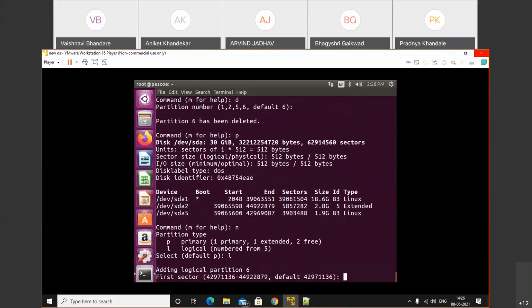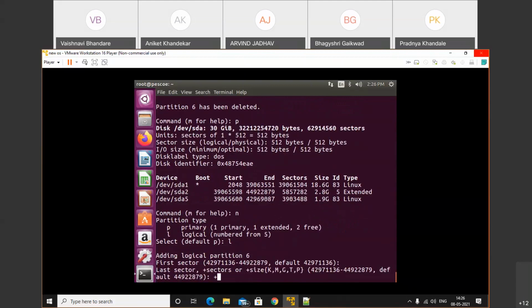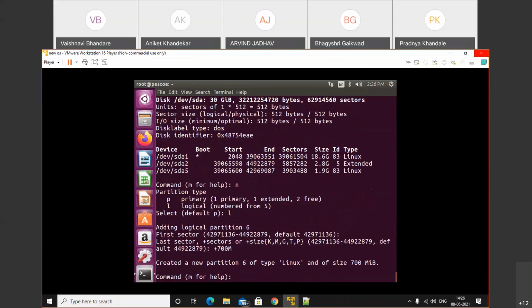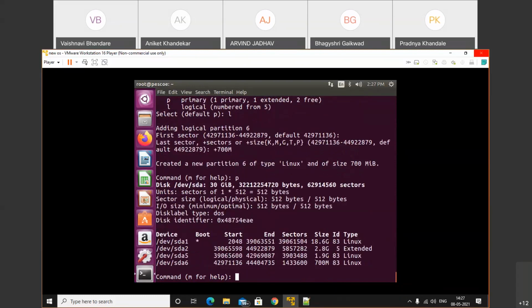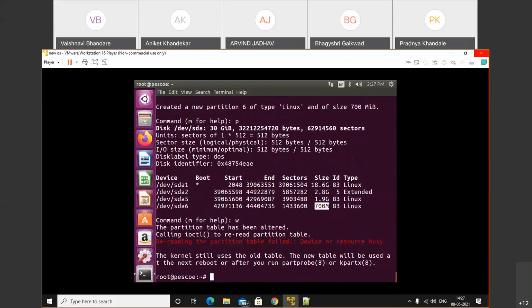The first sector is always left empty. For the last sector I will specify +700M, and our partition will be created with 700 MB. See, partition 6 is created, 700 MB. Press P to print. Okay, so we successfully created a 700 MB partition. Now after that, use w to write the partition. We successfully wrote the operation.